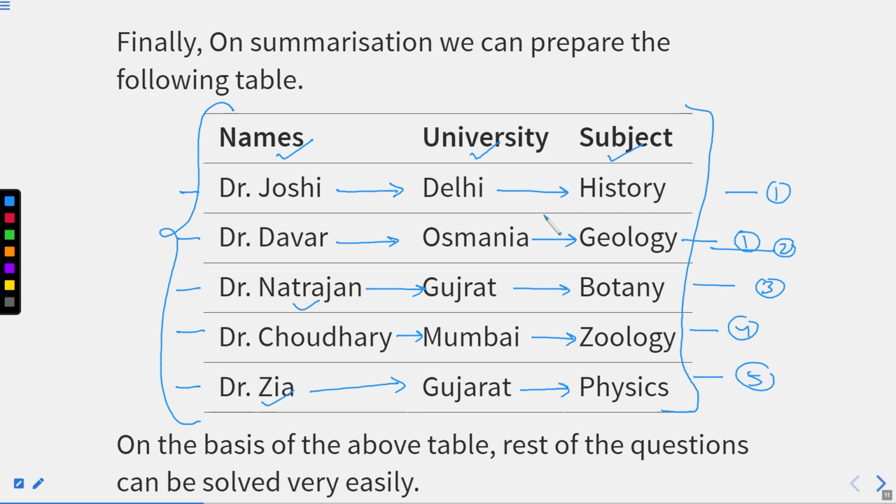Then we'll mark it in the form of a table, so that it becomes easier for us to answer all these questions, right? This is a simple method you have to follow while answering such questions, right? In this chapter also, we're going to have some more questions of a similar kind. So make sure to follow the same instructions as we are following in questions number 1 to 5, right?